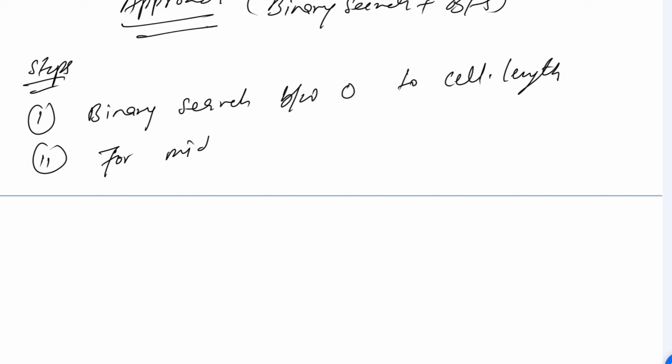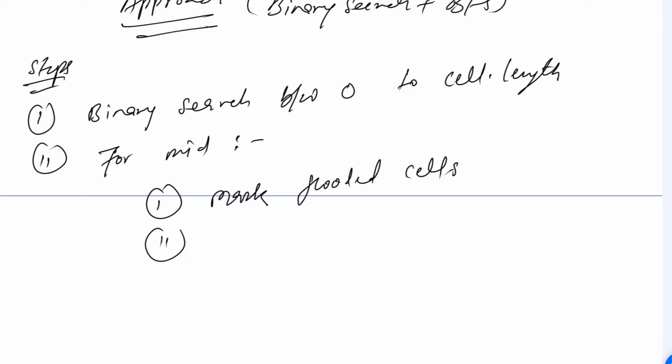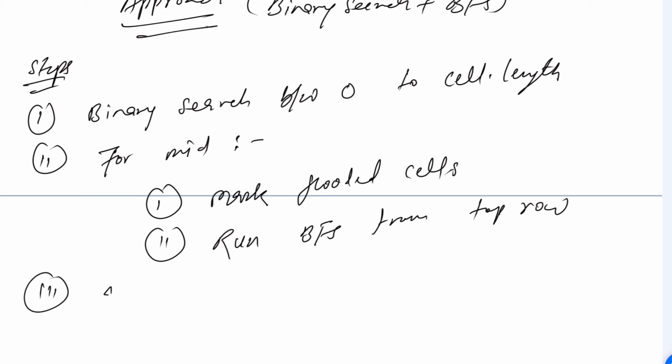For each mid, we need to mark flooded cells, right? Then run BFS from the top row. Once this is done, if crossing is possible, we will move right.